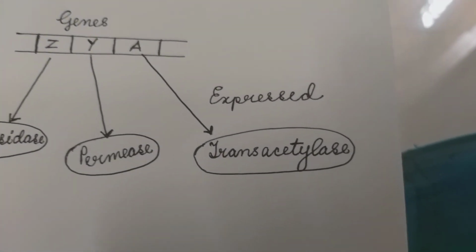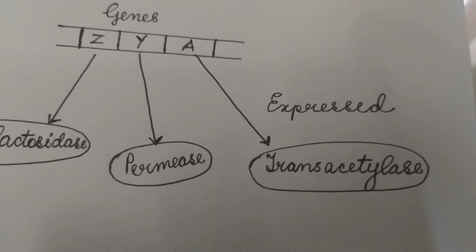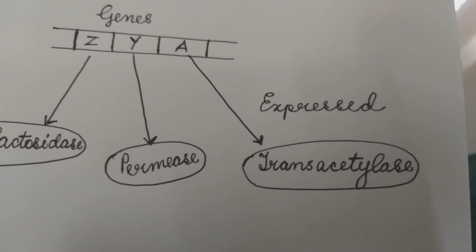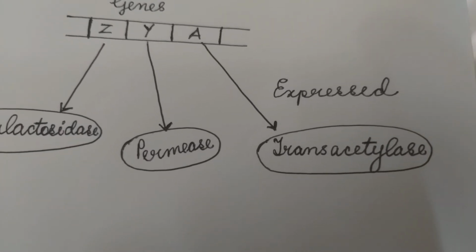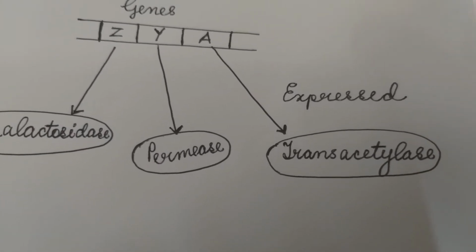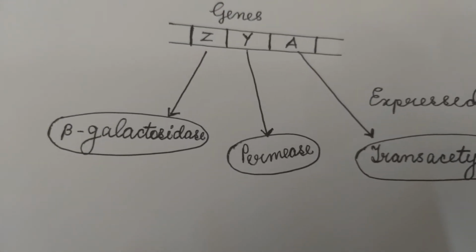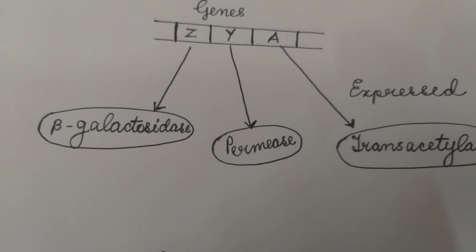What is the function of the enzyme trans-acetylase? It transfers an acetyl group from acetyl coenzyme A to beta-galactosidase.